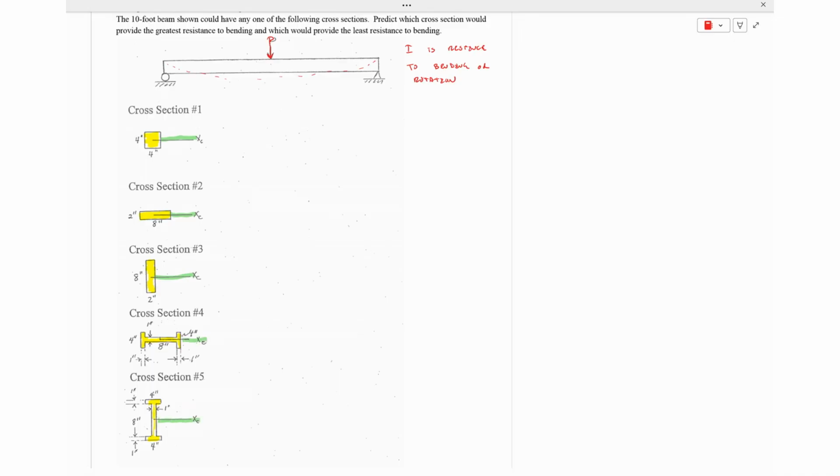So if they're oriented this way, and it's a little hard to see this, but the x-axis would come out of the board. It's kind of coming this way. You would have z, y, and x like that. So the x-axis that we're looking at is basically where it's bending around. So which one has the largest amount of material further away from the axis? That's how we describe the highest one there.